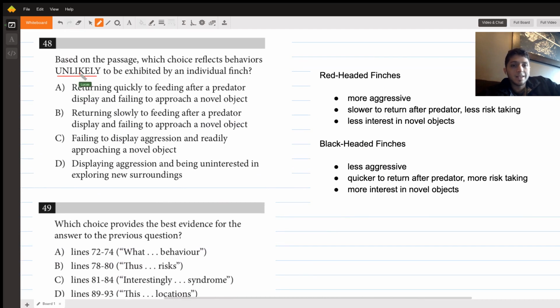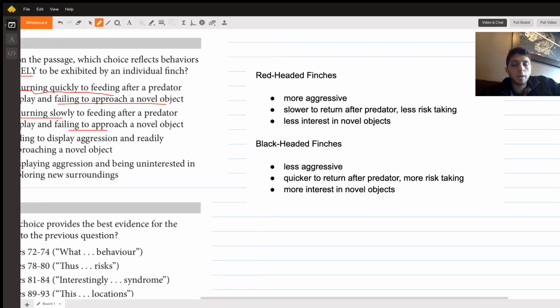It says behaviors that are unlikely to be exhibited by an individual finch. In each of these choices, we're given two characteristics: returning quickly to feeding after a predator display, and failing to approach a novel object. Returning slowly to feeding, failing to display aggression, and so on. These are two different behavioral characteristics, and they're putting them together and asking which pairing is going to be unlikely. So already in our mind, we should say, okay, we kind of know what black-headed finches do, we kind of know what red-headed finches do, and let's see which ones go together.